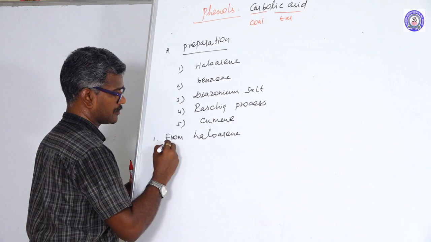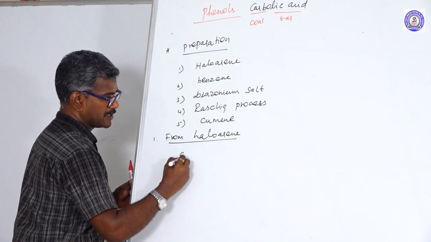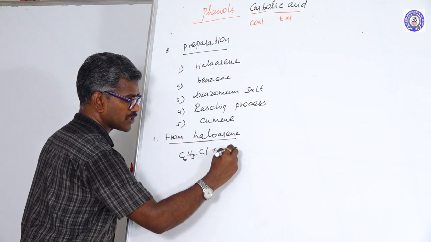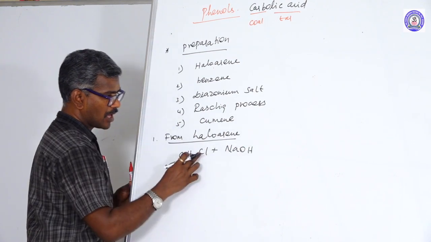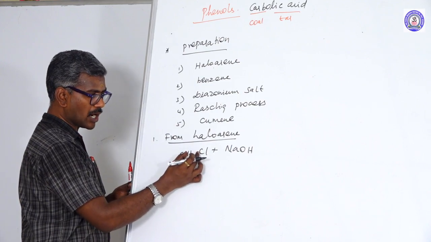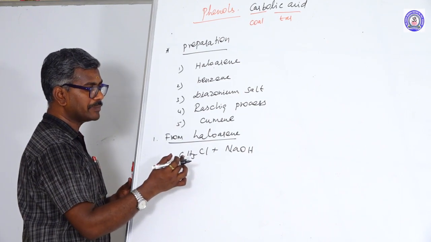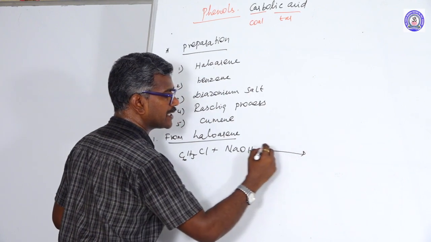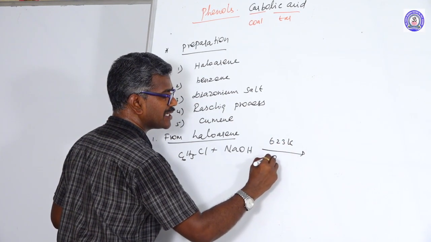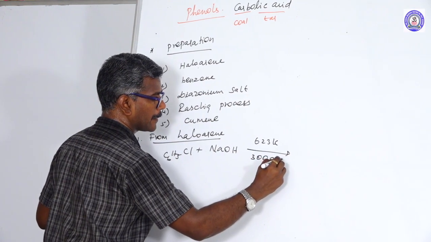Haloarene. C6H5Cl reacts with NaOH. The halogen is attached to the benzene nucleus. This bond is very short and strong, and cannot be broken easily. But it breaks at a high temperature, 623 Kelvin, and pressure of 300 atm.